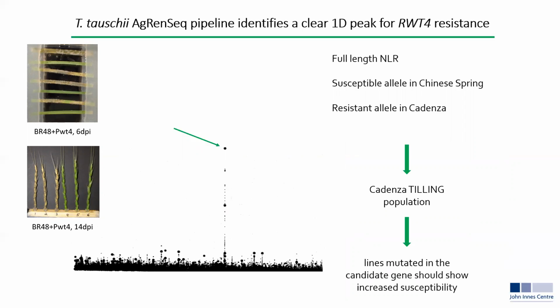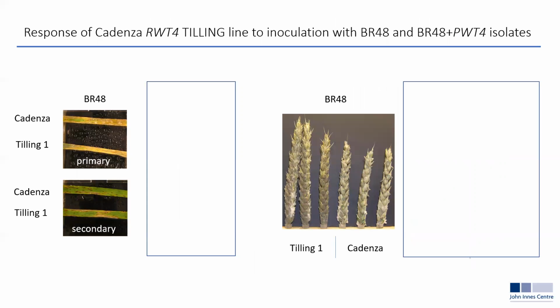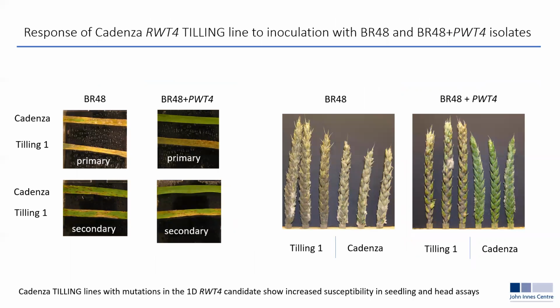If this is the correct gene, we would expect them to show enhanced susceptibility on infection with the isolate carrying PWT4. We carried out experiments both with BR48 and with BR48 containing the additional effector PWT4. As you can see here, both on leaves and on the heads, the TILLING line and the parent line are equally susceptible. If we turn to the infection with the isolate carrying the effector PWT4, we now see Cadenza to be highly resistant. However, the TILLING line has lost that resistance.